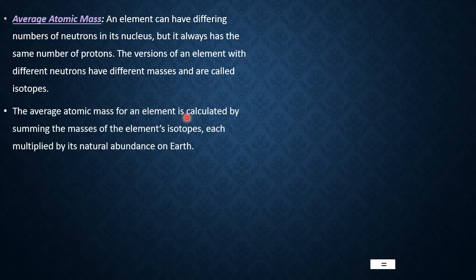Now, when the same element is existing in nature in different forms because of difference in the neutron number, then naturally we find different mass numbers. For example, carbon exists in two forms, carbon 1 and carbon 2. In carbon 1, there are 6 protons, 6 electrons and 6 neutrons.